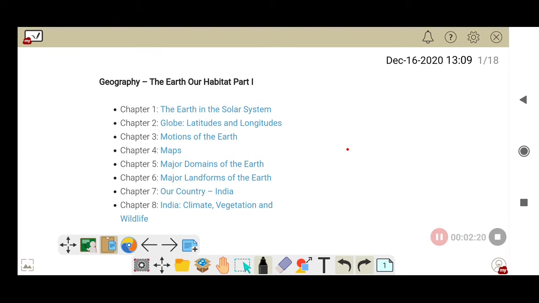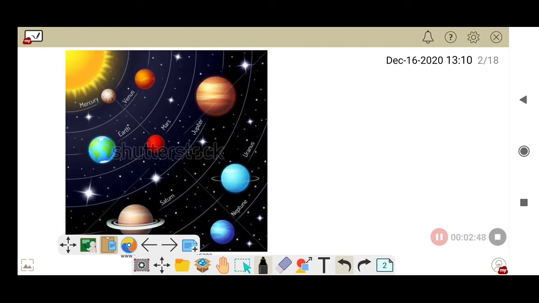Before going into the lesson we have to know what is meant by solar system, right? Then only will we come to know about the earth in the solar system. Solar system: according to Roman mythology, Sol, S-O-L, means sun god, and solar means related to the sun. And the solar system consists of the sun, 8 planets and some celestial bodies like asteroids, meteorites, comets, everything.